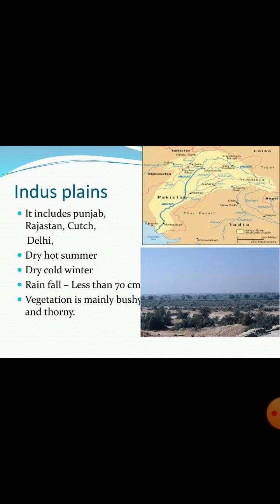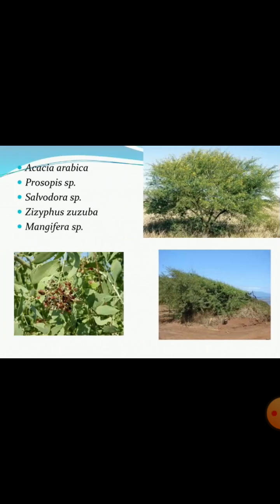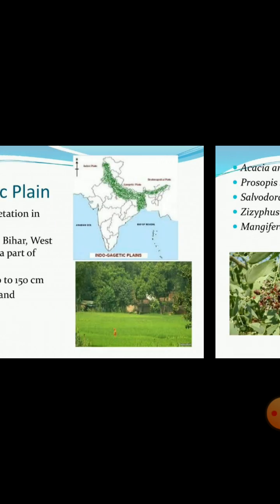The vegetation found in Indus Plain is mainly bushy and thorny. The species found in Indus Plain are Acacia arabica, Prosopis species, Salvadora species, Ziziphus jujuba, and Mangifera species.